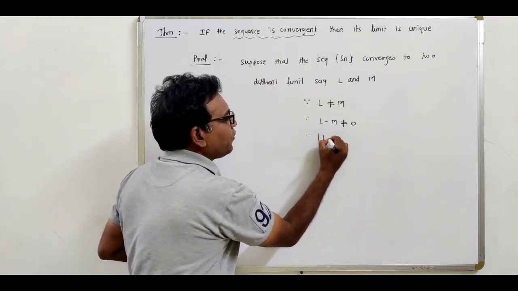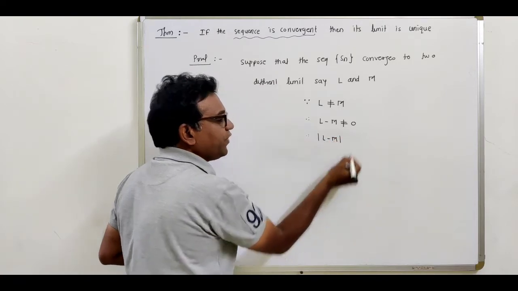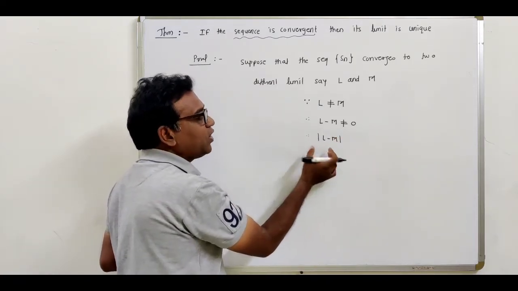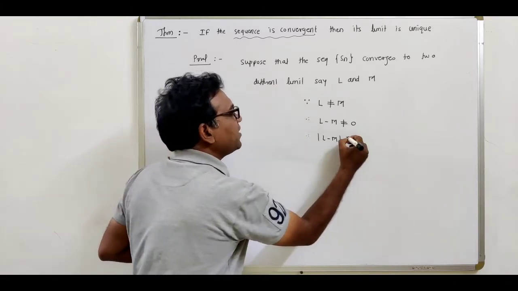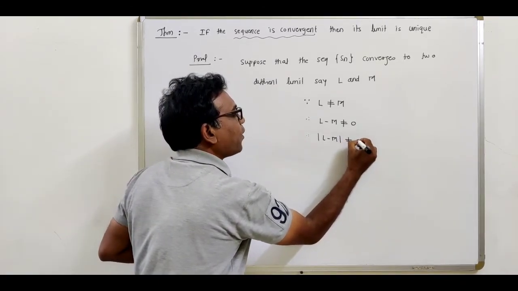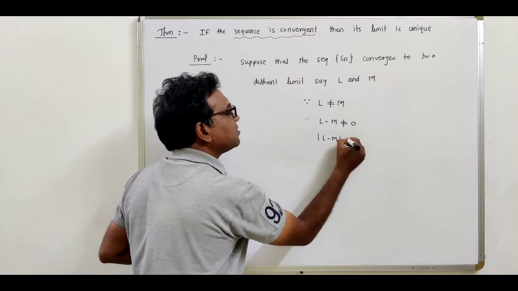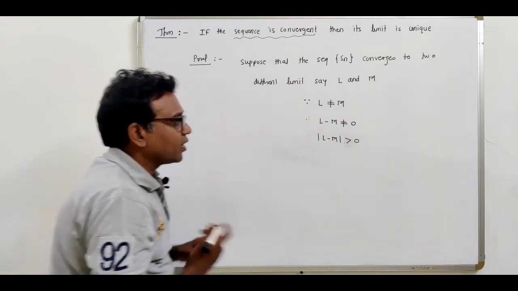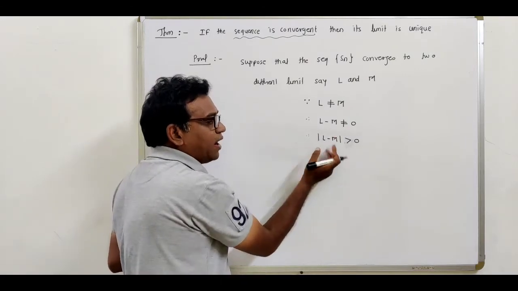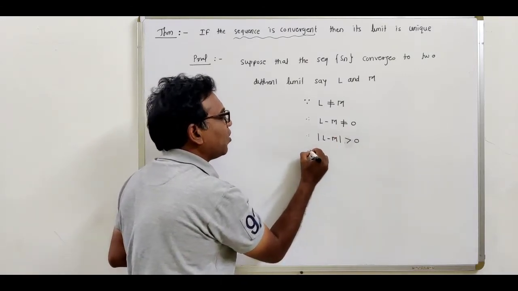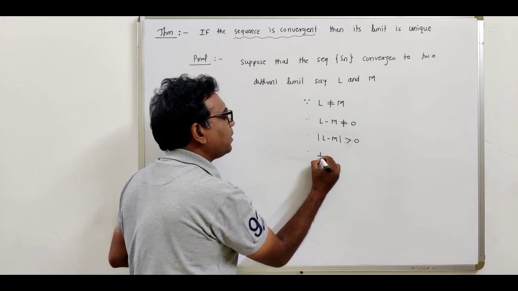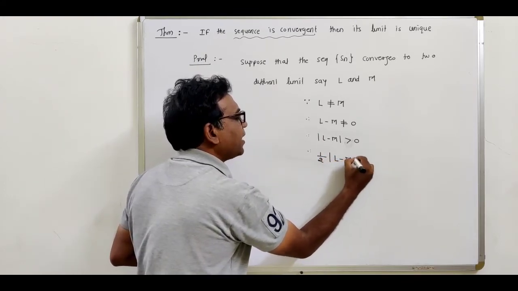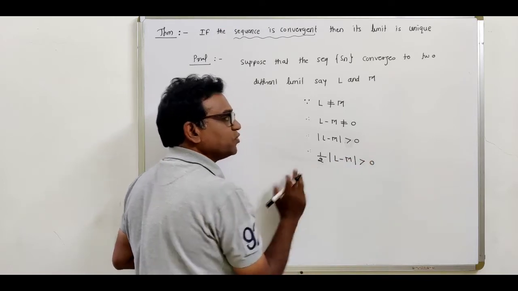So if we take the absolute value of L minus M, obviously this is again a positive number. Let us take this as a positive number. So modulus of L minus M is greater than 0, or if we multiply by 1/2, then 1/2 of modulus L minus M is again a positive number.